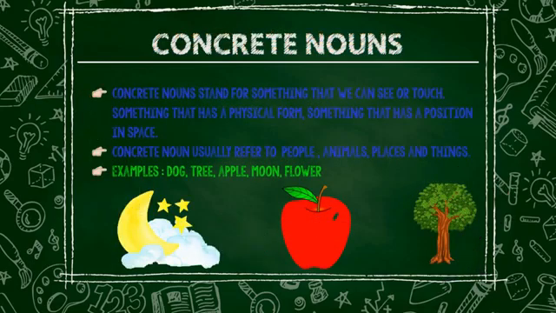Concrete nouns. Concrete nouns stand for something that we can see or touch, something that has a physical form, something that has a position in space. Concrete nouns usually refer to people, animals, places, and things. Examples: dog, tree, apple, moon, flower.